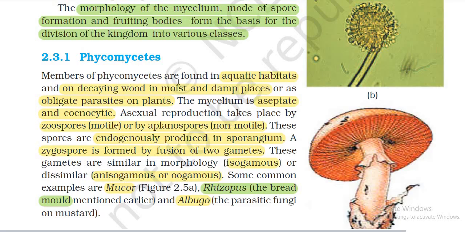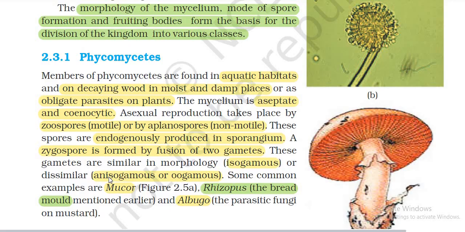Phycomycetes. Members of phycomycetes are found in aquatic habitats, on decaying wood in moist and damp places, or as obligate parasites on plants. The mycelium is aseptate and coenocytic. Asexual reproduction takes place by zoospores, which are motile, or by aplanospores, which are non-motile. These spores are endogenously produced in a sporangium.